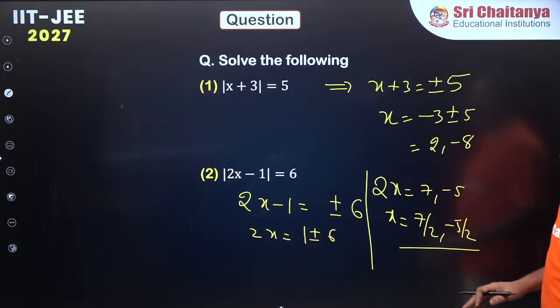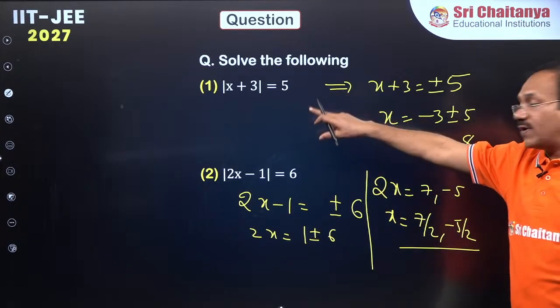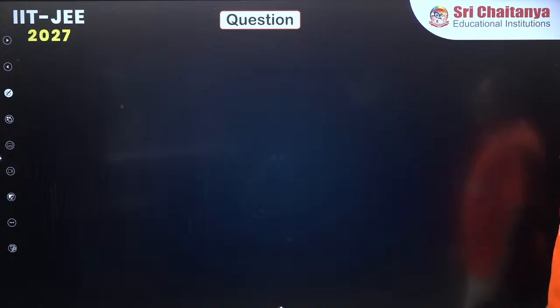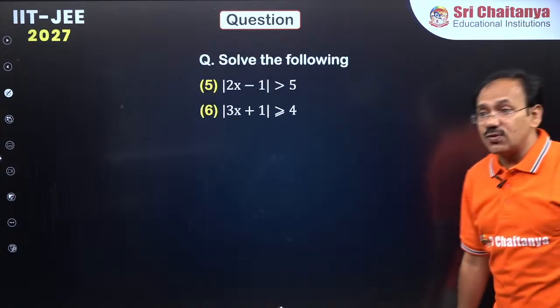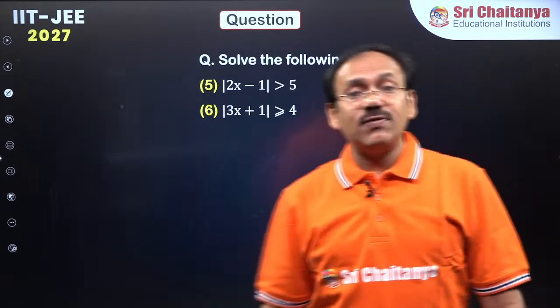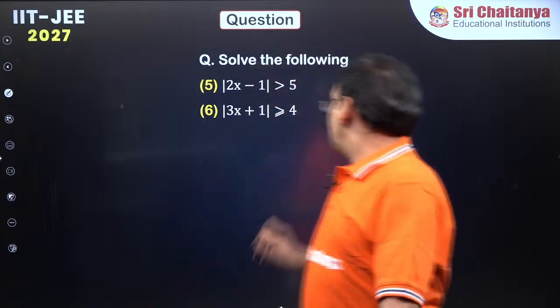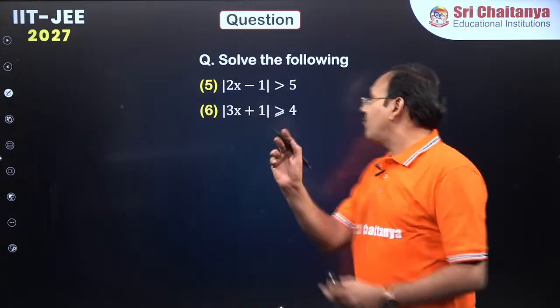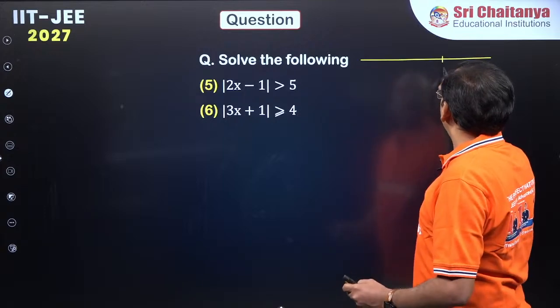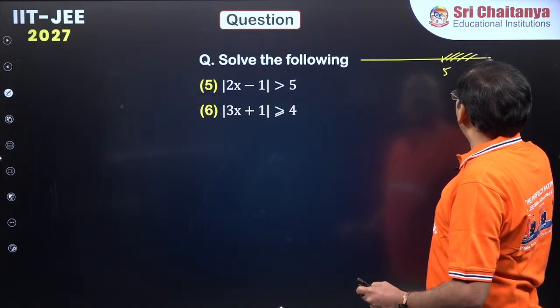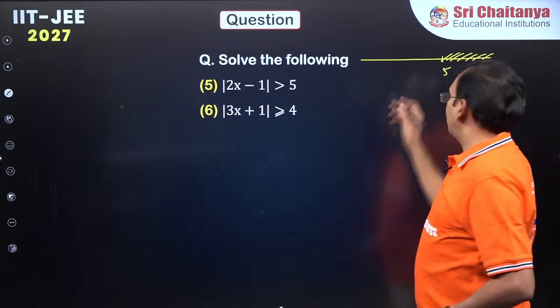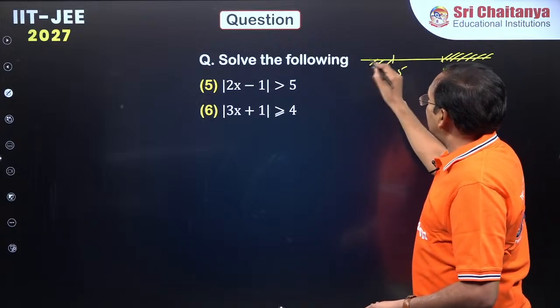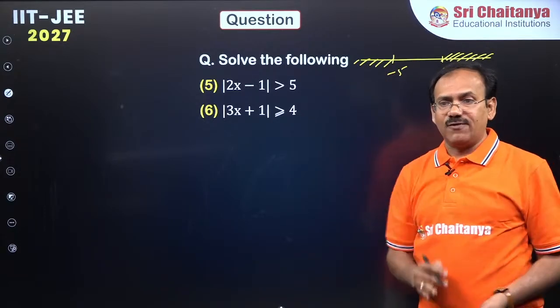You see, in the previous I have seen equations, then inequations with less than. The next one, dear students, inequations with greater than. You see this here, modulus magnitude more than 5 means you just take the number line. If a number is more than 5, modulus will be more than 5. Less than minus 5 also, modulus more than 5, correct?